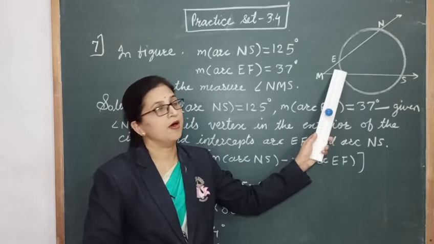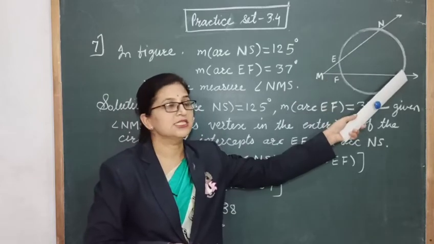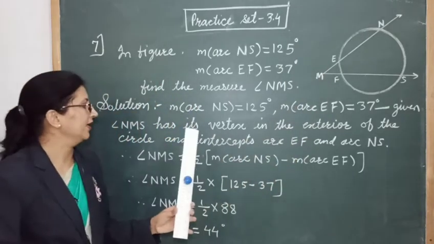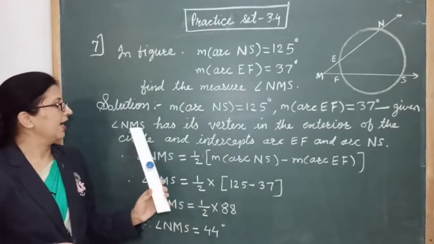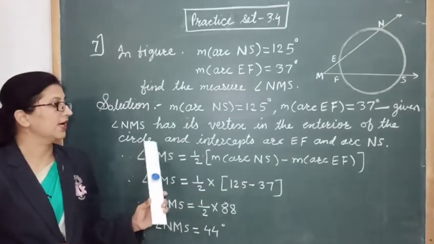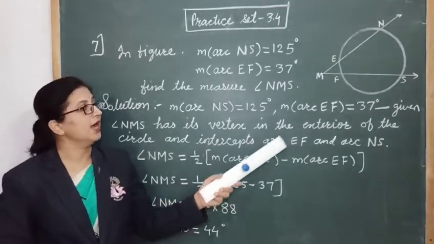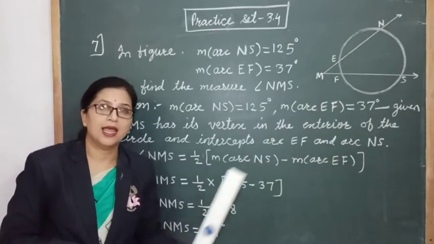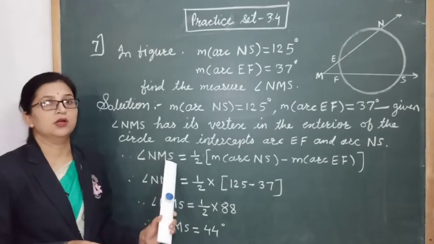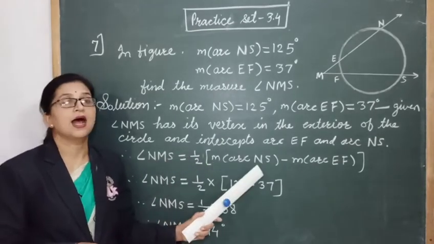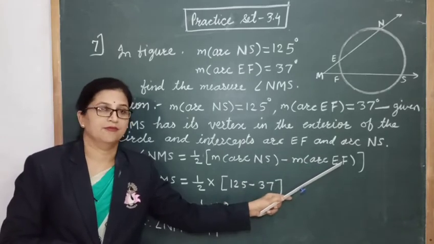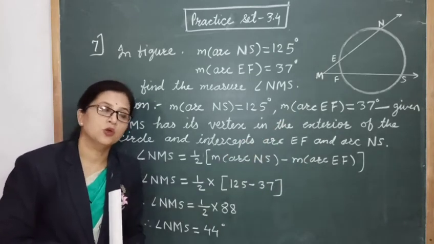That is half of the measure of arc NS minus arc AF, right? Same property we can write here. So angle NMS has its vertex in the exterior of the circle and intersects arc EF and arc NS. That's why its measure is: angle NMS is equal to half of measure of arc NS minus measure of arc EF. That is the difference between these two arcs.